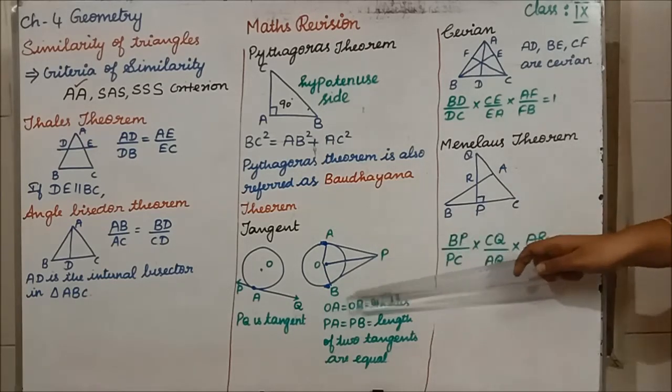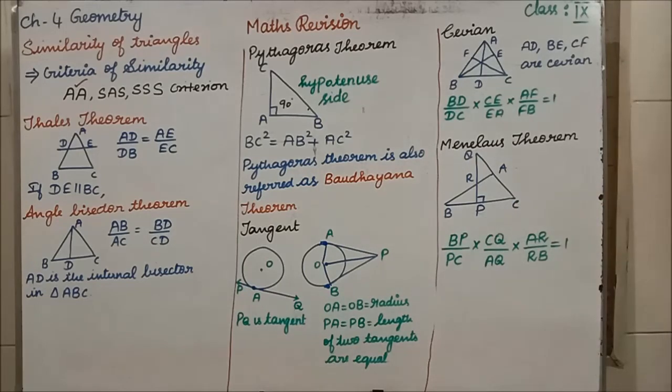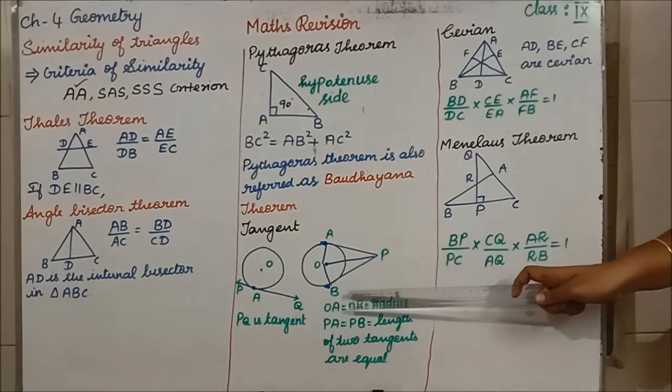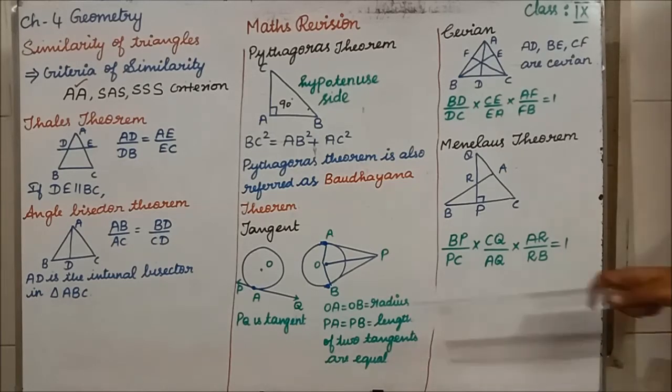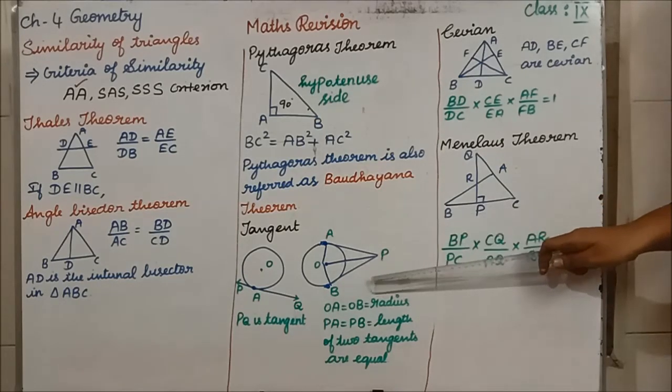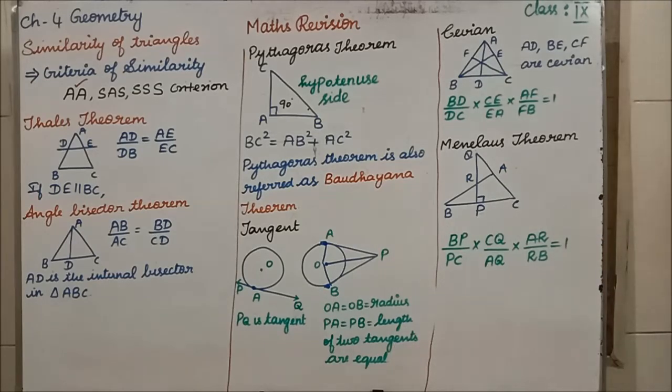Okay, PB and PA are the lengths of the two tangents. If you see PB, whatever length you get, the same length you will get for PA also. Then OA and OB are what? From the center we are drawing the line, so what will we say? It is the radius. OA and OB are the radii. Clear students, from an exterior point, the lengths of the tangents are equal. So this concept is very important. Using this concept only we have solved most of the 5 mark problems in exercise 4.4.